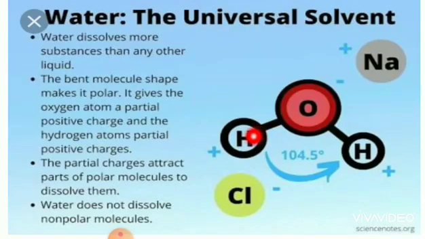Water dissolves more substances than any other liquid. The bent molecule shape makes it polar. It gives the oxygen atom a partial negative charge and the hydrogen atoms a partial positive charge. So this is positive charge, this is negative charge. The partial charges attract parts of polar molecules to dissolve them. Here sodium is positive charge, chlorine is negative charge. So this positive and negative attract to dissolve them. Similarly, the sodium and oxygen attract and dissolve them.